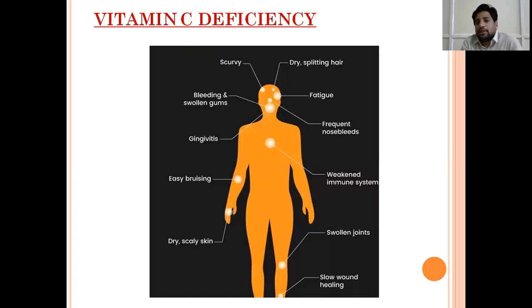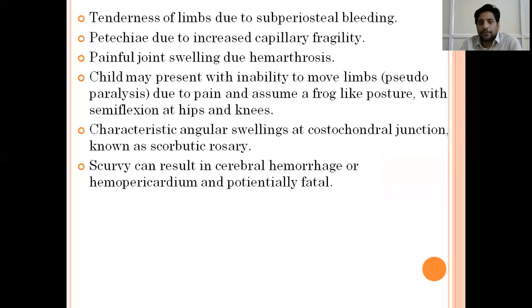Vitamin C deficiency can present with gum bleeding and swollen gums, dry and splitting hair, fatigue, and frequent nosebleeds because of blood vessel fragility. They can have gingivitis, a weak immune system, easy bruising, swollen joints because of hemarthrosis, slow wound healing, and dry and scaly skin, and they can present with scurvy. Scurvy is nothing but vitamin C deficiency.